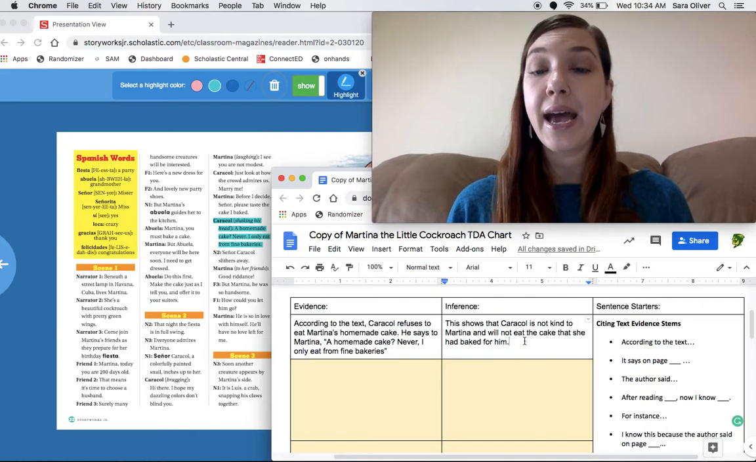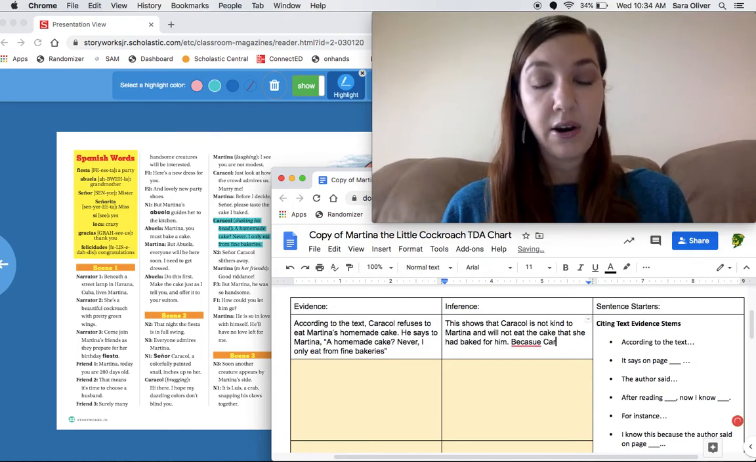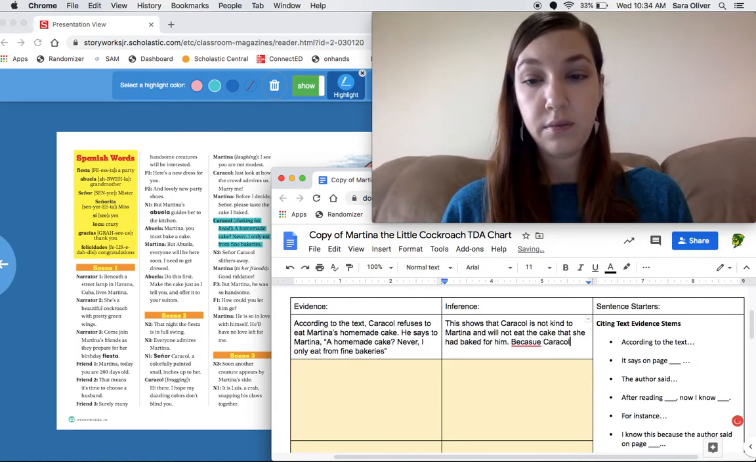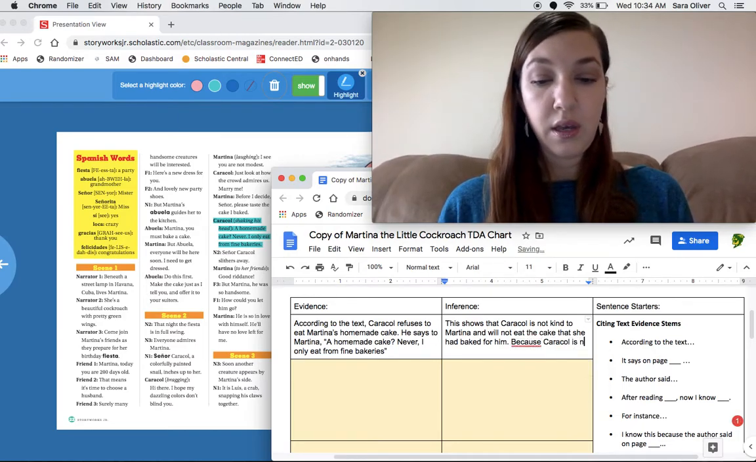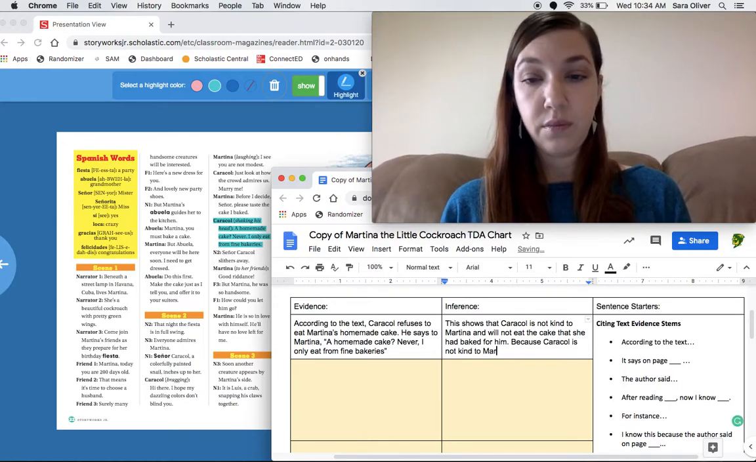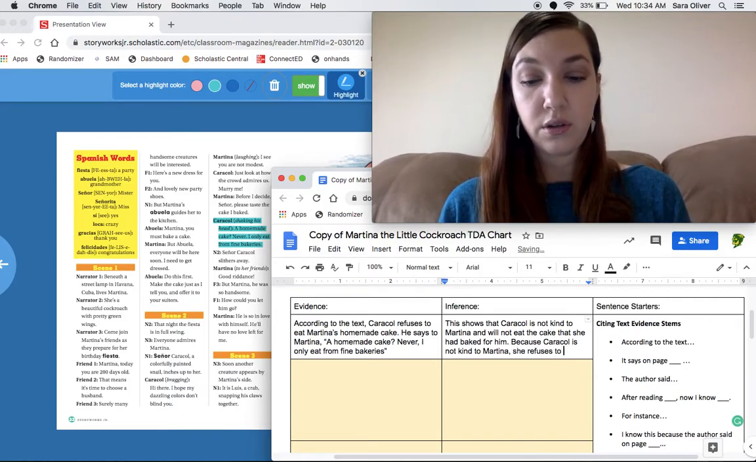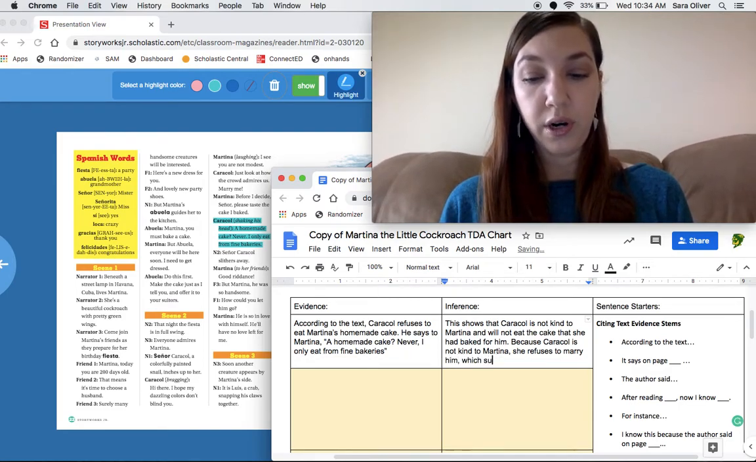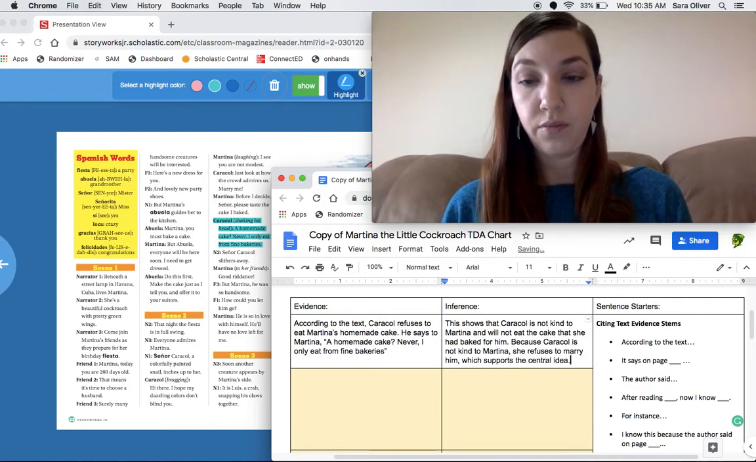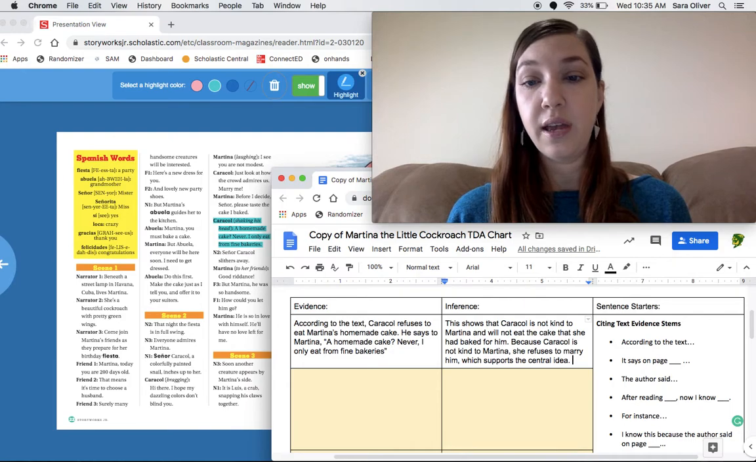Now I'm going to make that connection to the central message. Because Caracol is not kind to Martina, she refuses to marry him, which supports the central idea. He has unkind actions to her. She has unkind actions to him.